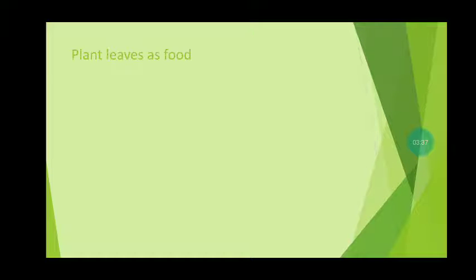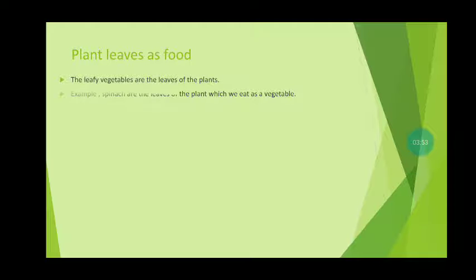Now come to the point, plant leaves as a food. The leafy vegetables are the leaves of the plant. For example, spinach are the leaves of the plant which we eat as a vegetable. We can see at home also, Mummy makes spinach vegetable. So this is the leaves and we eat that. That is an example of a plant's leaf as a food.